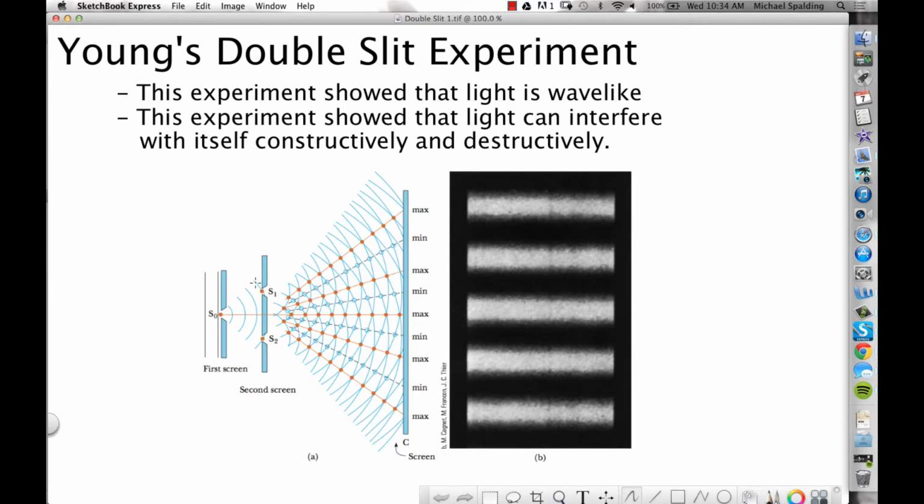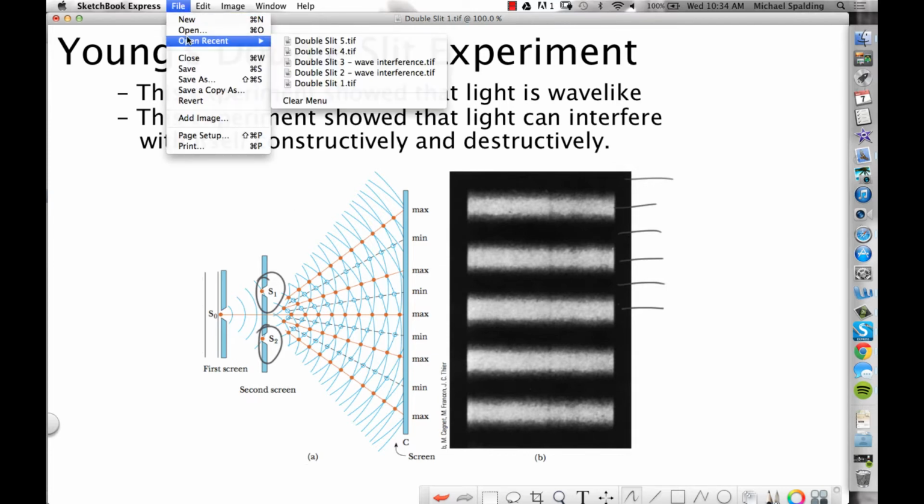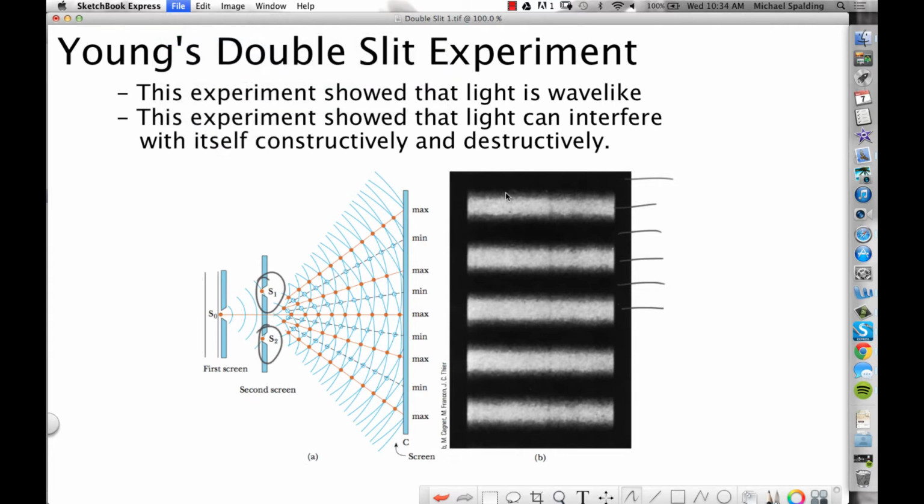So he passed this monochromatic light through two slits, and then he saw this pattern appear on a screen, and the pattern was real simple: bright, dark, bright, dark, bright, dark, in both directions, okay? So the fact that light showed this pattern showed that light can interfere with itself. So let's look at how waves interfere with themselves.